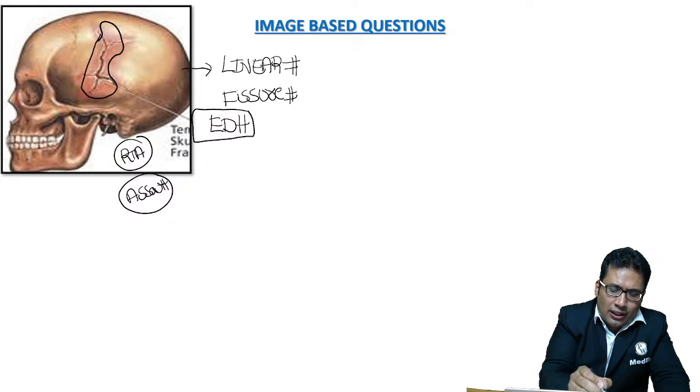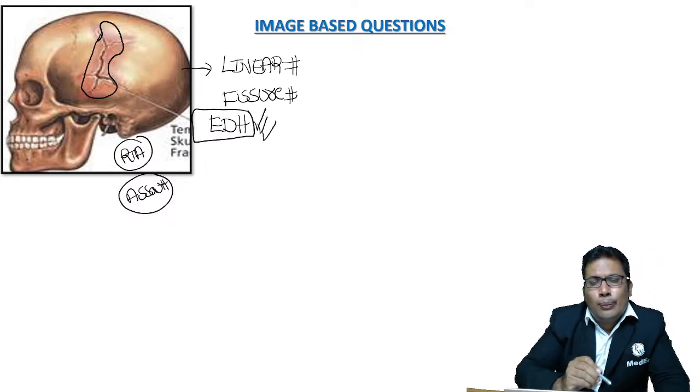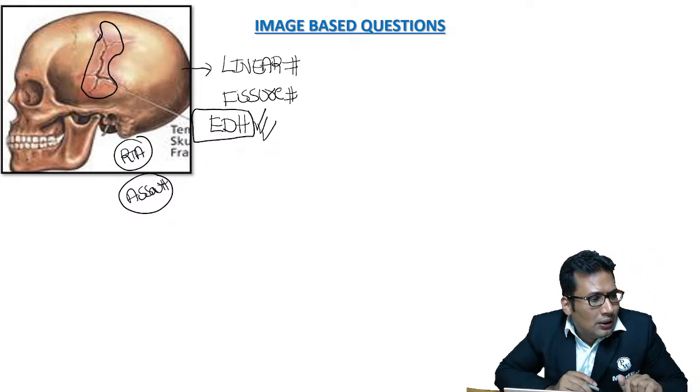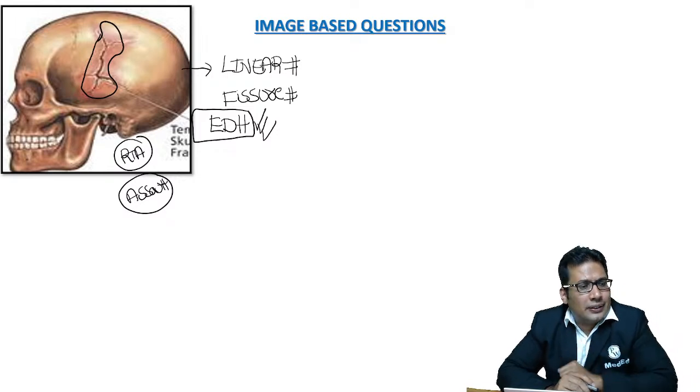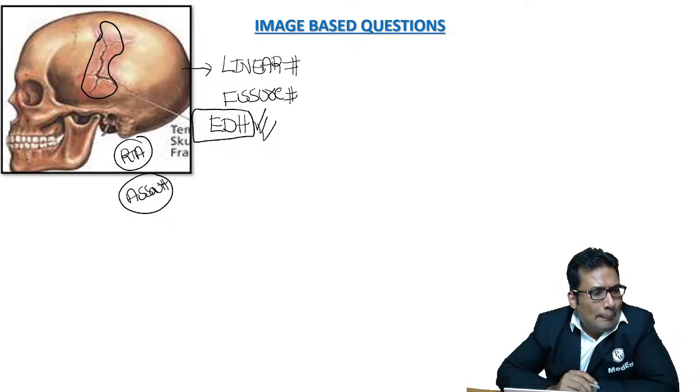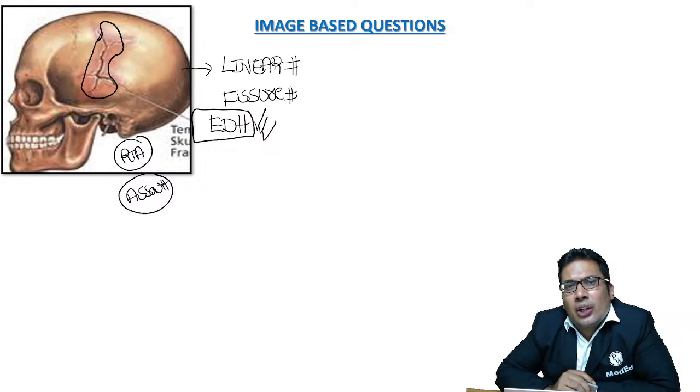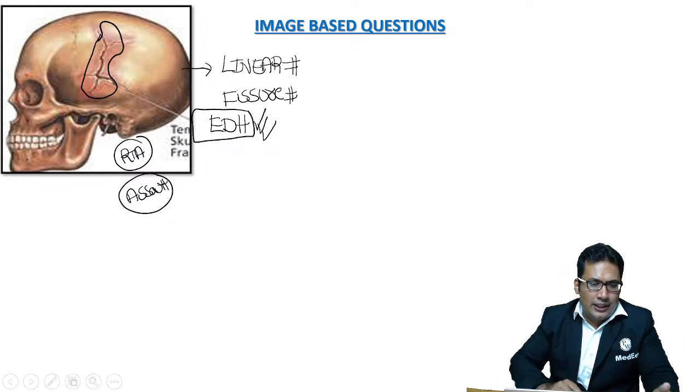EDH. Okay. So my dear student, what is the bleeding artery in EDH? Anyone, can you guess? Yes, Vikas beta. EDH, extradural hemorrhage. What is the bleeding vessel? Yes, come on. Bleeding vessel. This can be asked in exam.